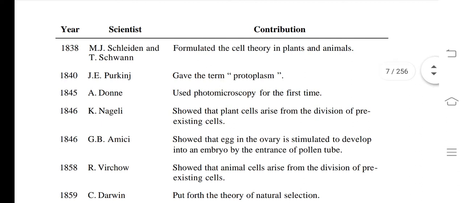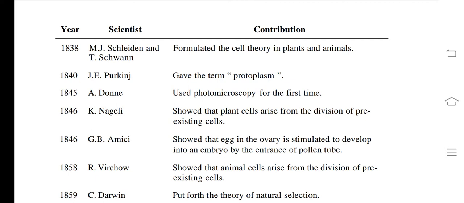Now what about 1840? Purkinje gave the term protoplasm. What is the meaning of protoplasm? Protoplasm and cytoplasm are not the same, both are different. Cytoplasm is a dense liquid-like structure situated between the nucleus and the cell wall or the cell membrane. All different types of cell organelles are located in the cytoplasm. Protoplasm means all the living part of the cell.